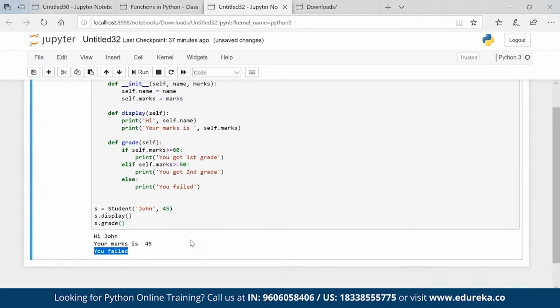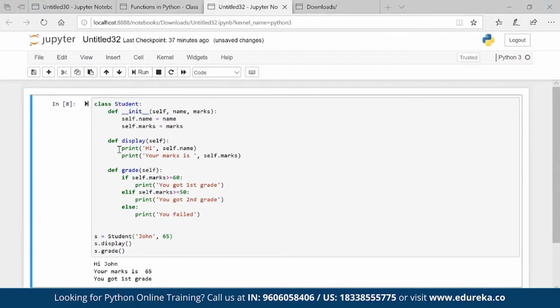You failed. Okay, if I go ahead and make it 65, it will say you got first grade. So you can very well play around with the condition and you will get the output. Okay, so that is an idea about a class, a method inside a class.